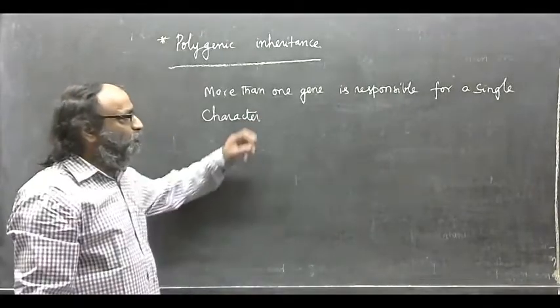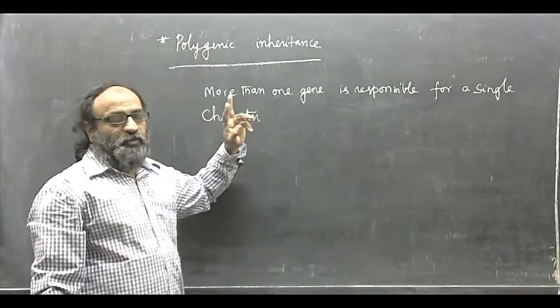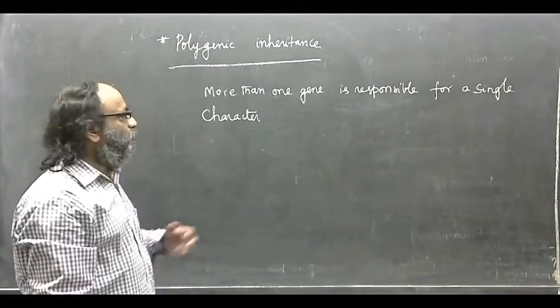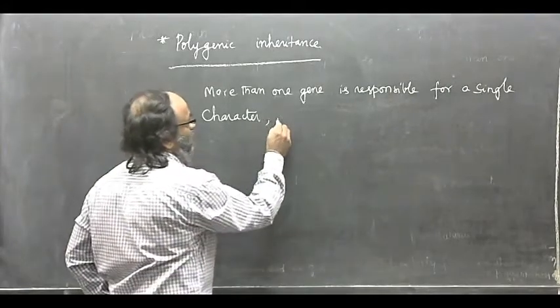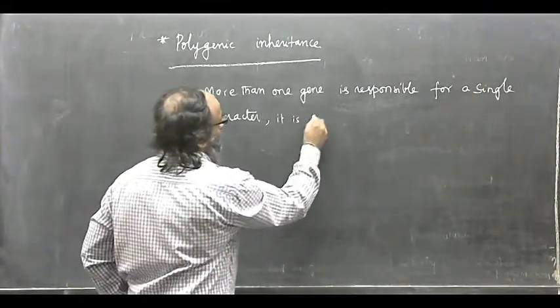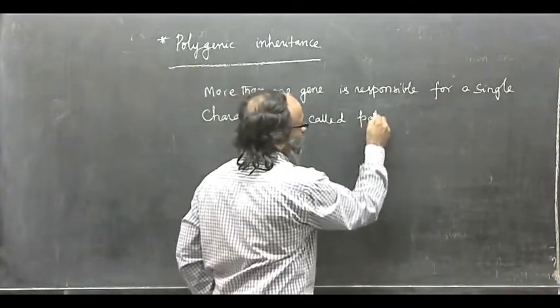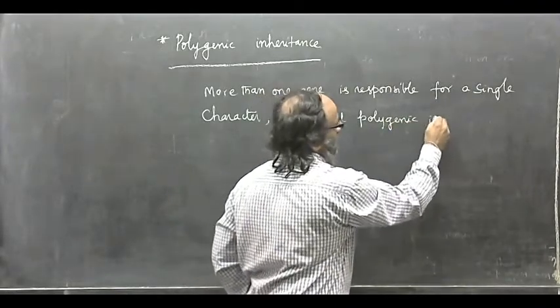When more than one gene, it may be two pairs of genes or three pairs of genes, is responsible for a single character, it is called polygenic inheritance.